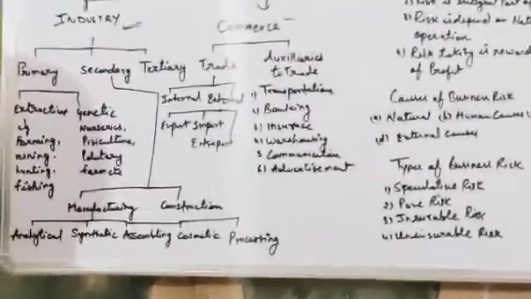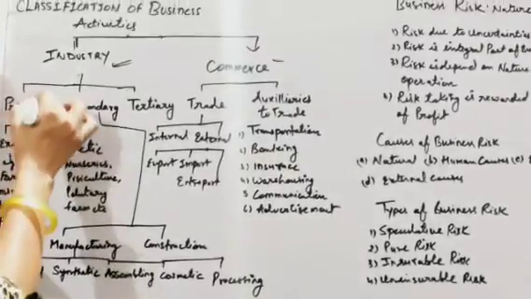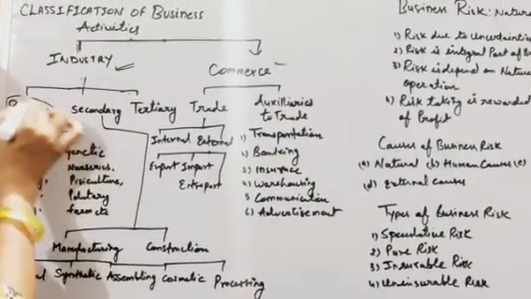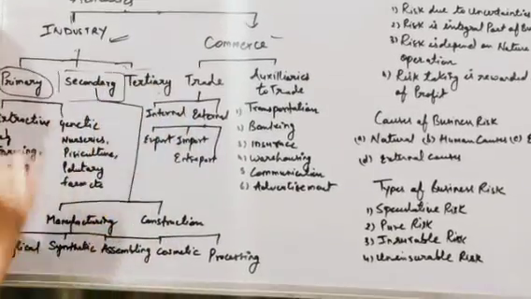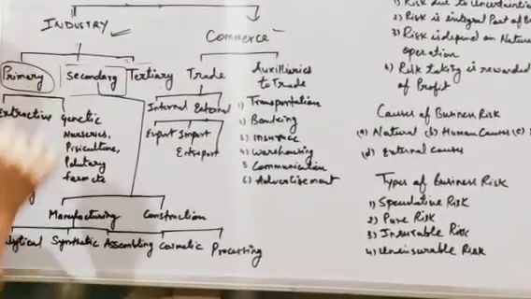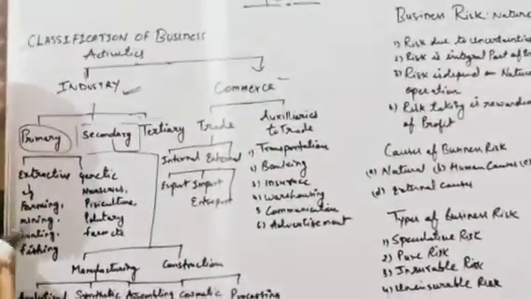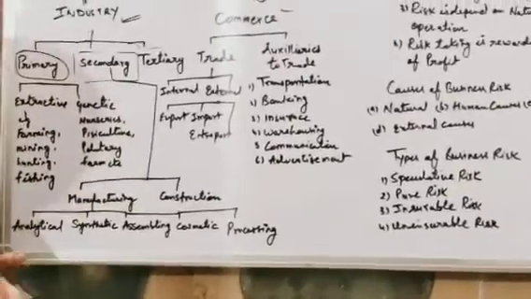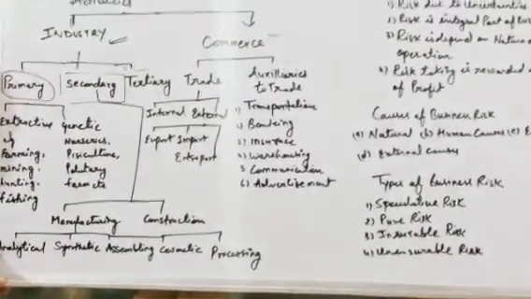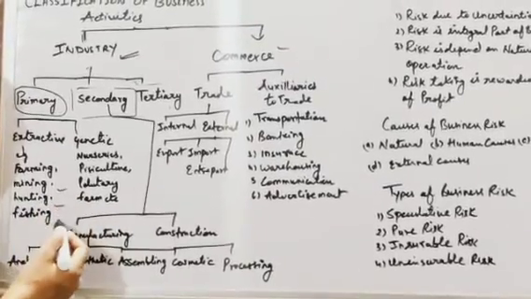So industry is further divided into three parts, that is primary industry, secondary industry and tertiary industry. Primary industry is directly related to nature, like extraction of raw materials and extraction of ores: farming, mining, hunting, fishing.